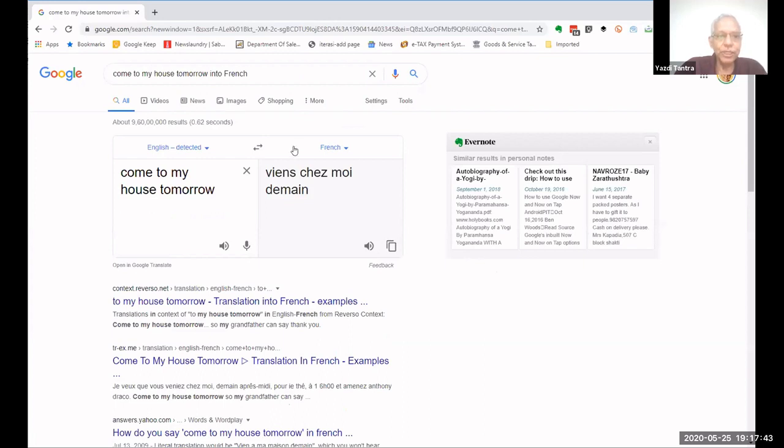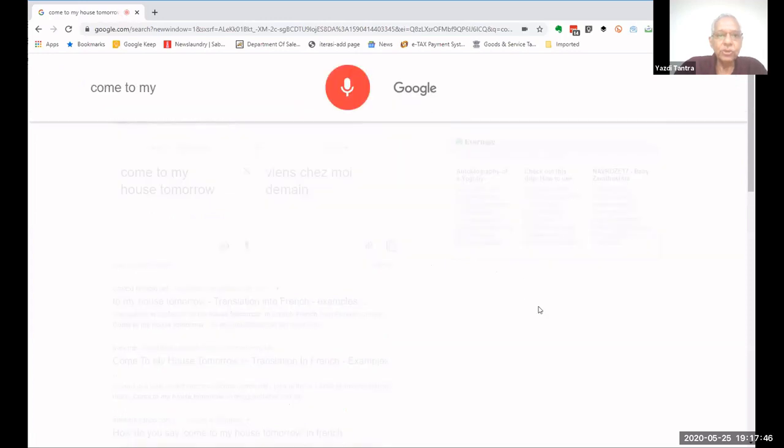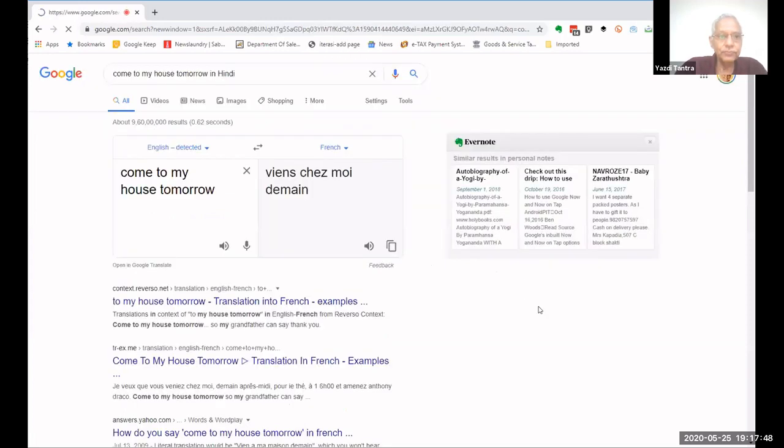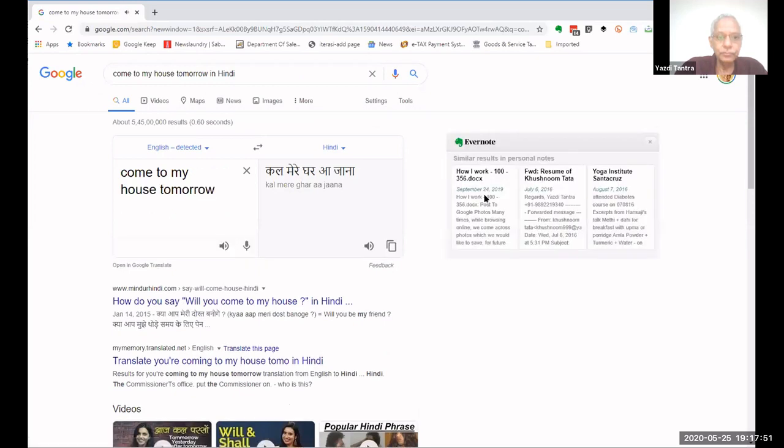Come to my house tomorrow in Hindi. In Hindi, you would say, Kal mere ghar aa jana. Okay. So this is also fantastic. You can do translations. So Google is a wonderful translator. And these are all inbuilt. You are always carrying it with you, but you have never tried it. Otherwise, you have a translator app which translates into n number of languages, and it is a very, very difficult thing to do because you don't want to carry so many apps. So you just go to Google.